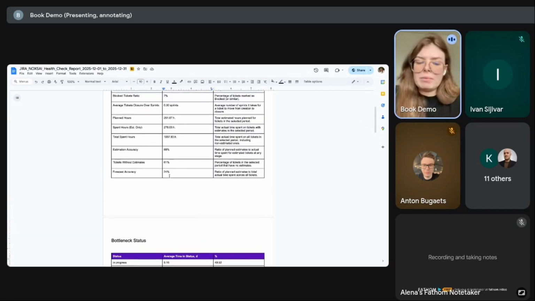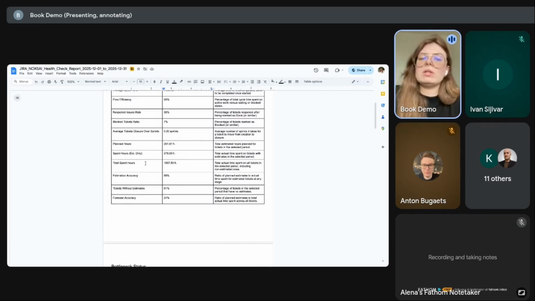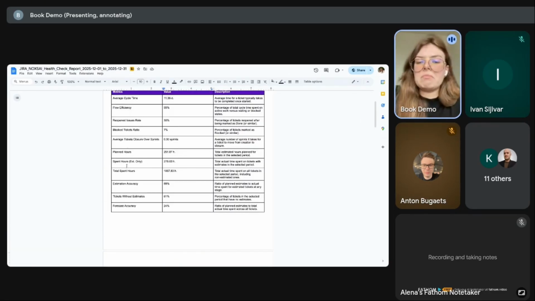Then, if I scroll up a bit and return to this overall table, I can see digits that attract my attention. This is everything that relates to hours and budget and time. So I see a good result for estimation accuracy. It's really good, but at the same time, I see a bad result for forecast accuracy. Forecast accuracy means what has been estimated versus spent in reality. And why did this happen? Because 60% of our tickets were without estimation at all.